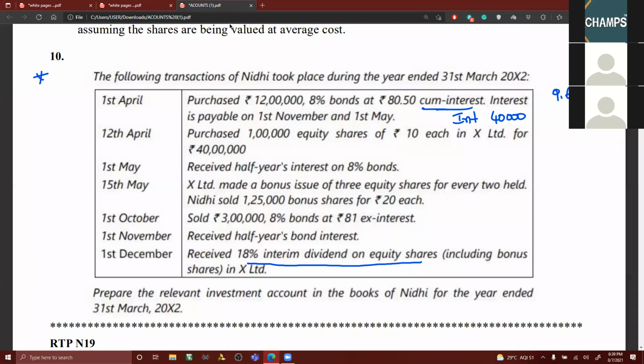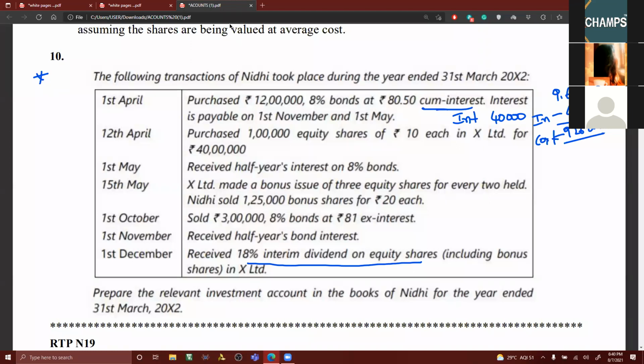From 9 lakh 66,000, you have to deduct 40,000. This 9 lakh 26,000 is taken to which column? Cost column. And the 40,000 will be taken to income column, or interest column.